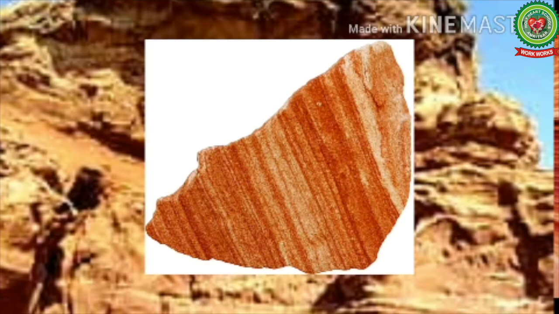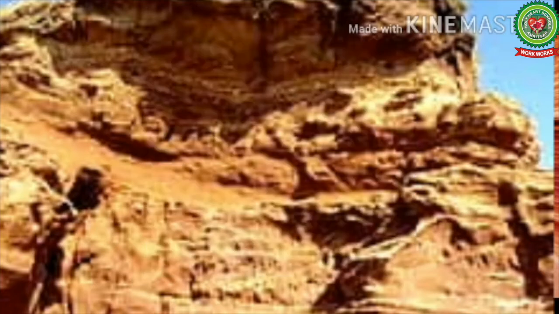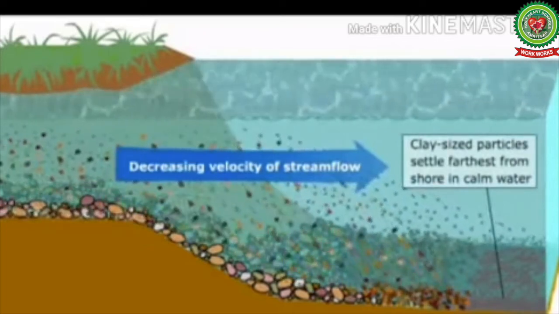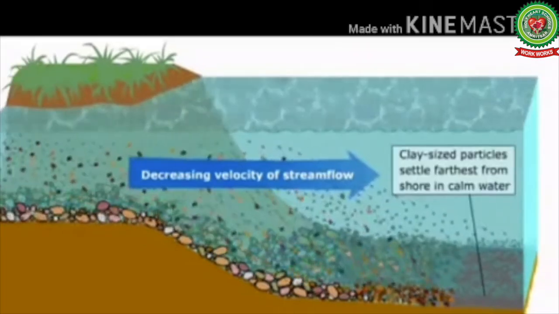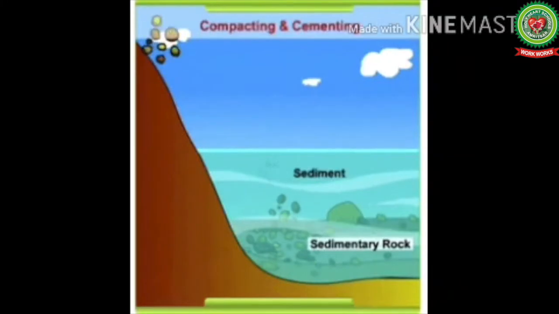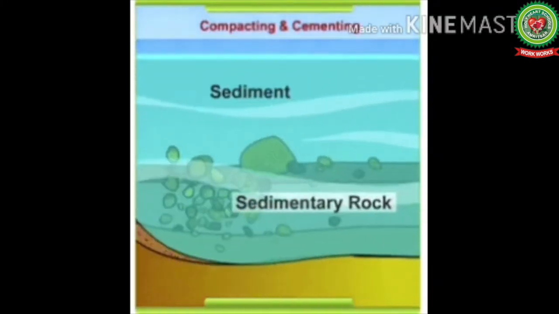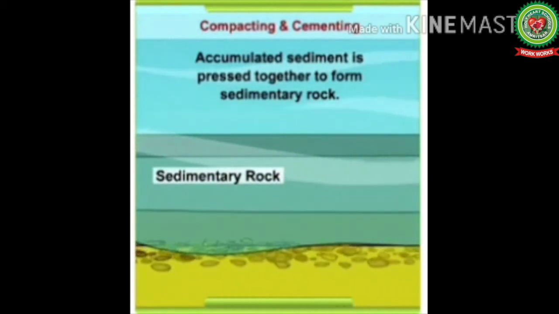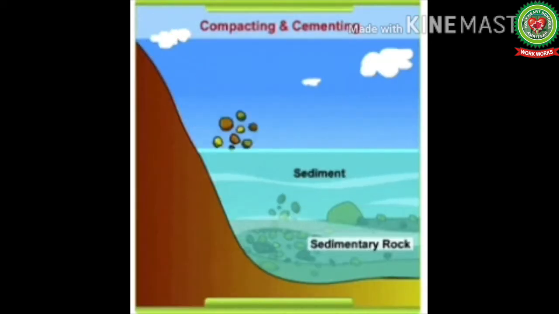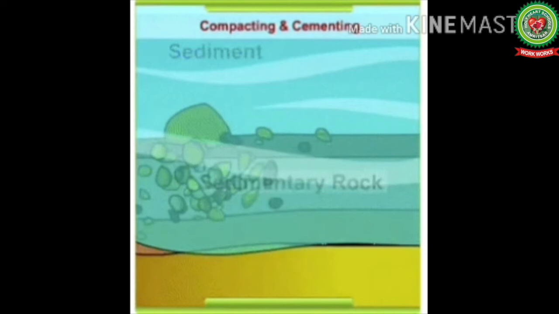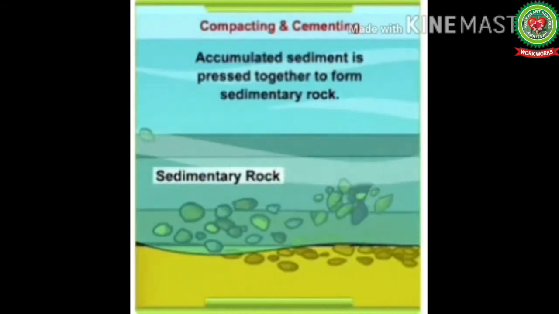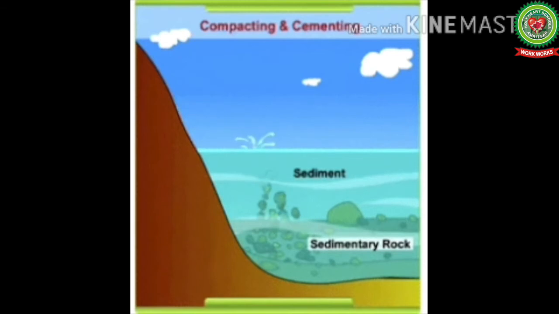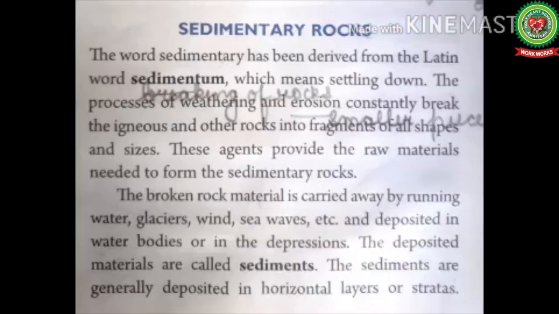The sediments get sorted out according to their size. It means that larger sediments settle down at lower level and smaller sediments settle in the higher level due to gravity. The soft sediments turn into hard rocks over millions of years by the process of compaction and cementation, and the combined process of compaction and cementation is known as lithification. So now students, let's start with our reading of the topic today, sedimentary rocks.